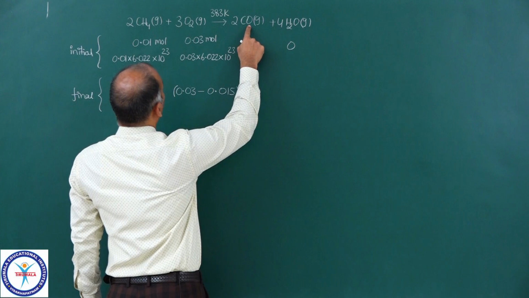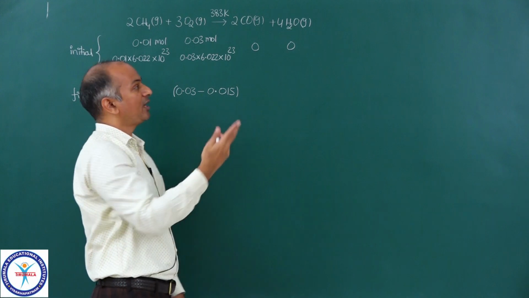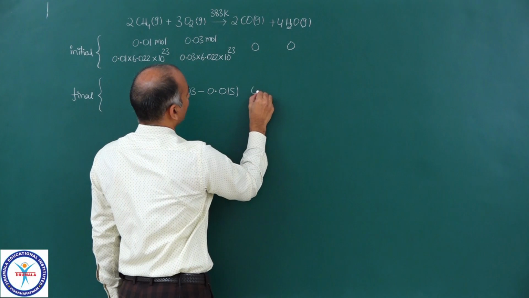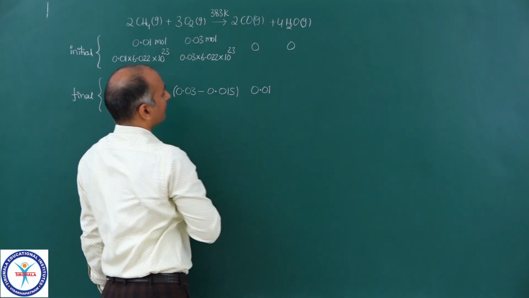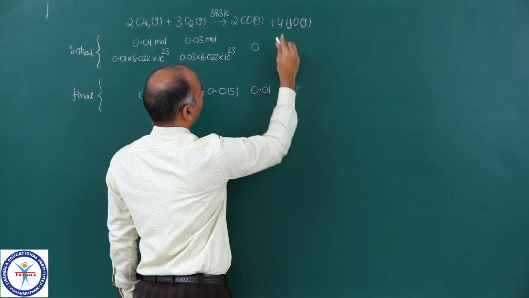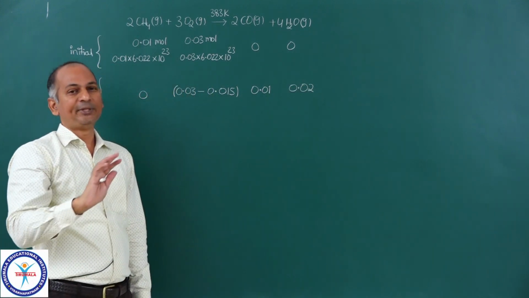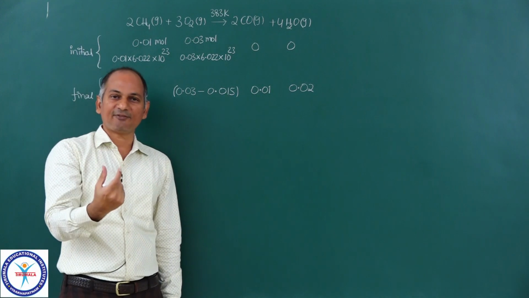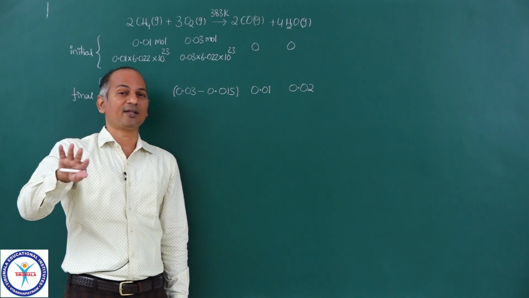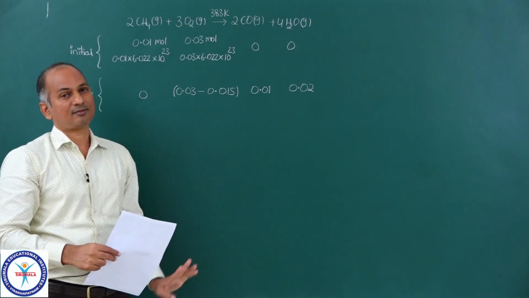Now the amount of carbon monoxide formed: however much methane reacted, so much carbon monoxide is formed, because the ratio is the same, 2:2. So the amount of carbon monoxide is 0.01 mole. These are all moles actually, and the amount of water formed is twice the amount of carbon monoxide formed, 0.02. So this is the final situation. No methane is left. Some of the oxygen is left because you have taken more than the required amount. So some of it will be left unreacted, and these are the amounts of CO and water formed.